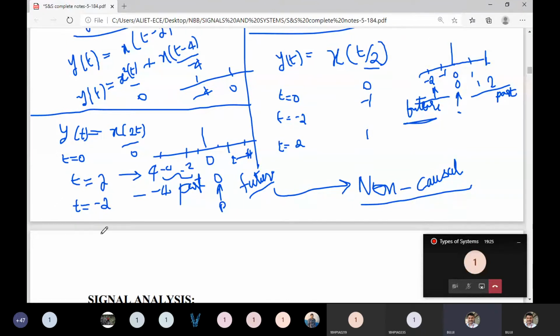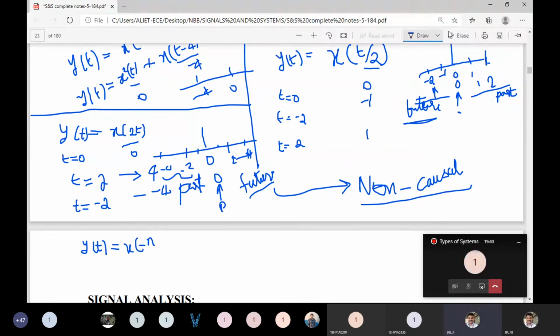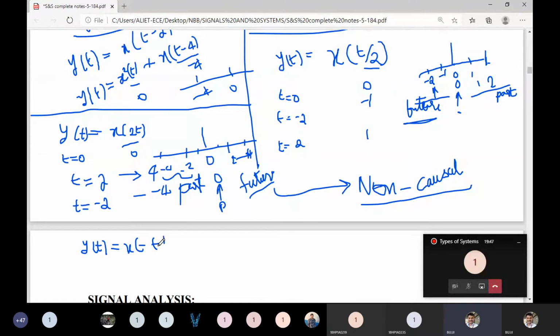Okay, finally, negative values. That means y of t equals x of minus t. Which type of system is it? There is no response. Which type of system? Non-causal.